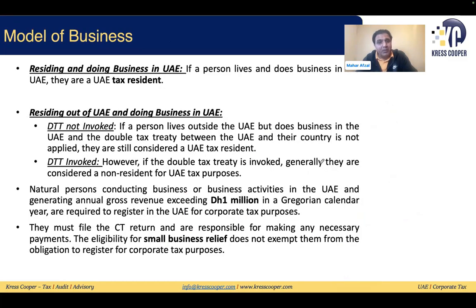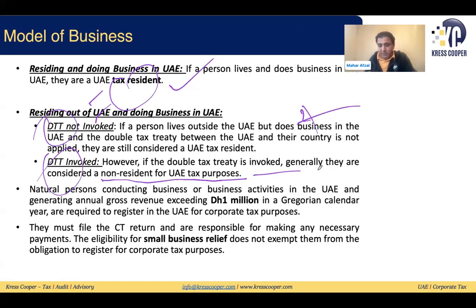A person residing and doing business in the UAE, as we have already discussed, will be considered a tax resident. If residing outside the UAE, either a double tax treaty exists or it doesn't. If it doesn't exist, then still they will be resident. If a double tax treaty exists, generally, though this is not a hard and fast principle, they are considered non-resident for UAE corporate tax purposes.